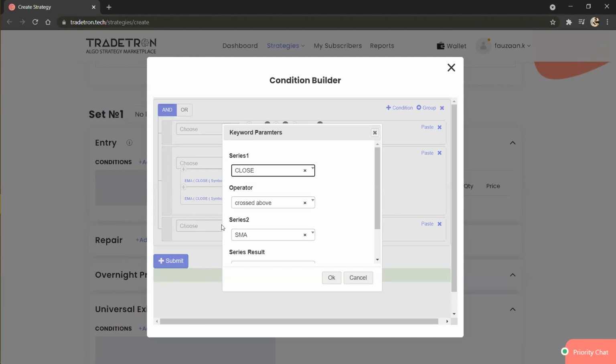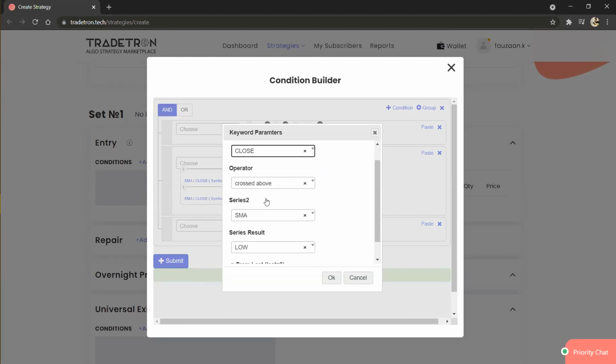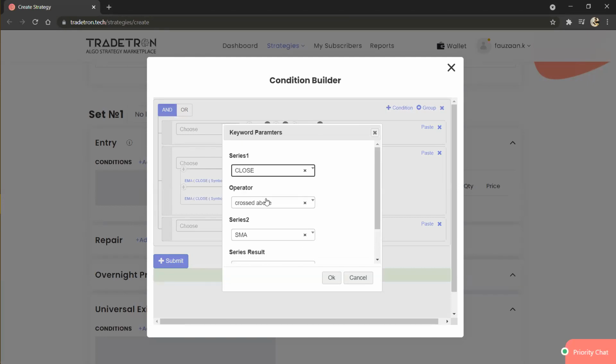value 1. Here you have a couple of options to select. In this example I am selecting the high of the candle that crossed, the EMA crossed candle. You can even select low, close, open, or whatever you want. I'm just selecting the high.